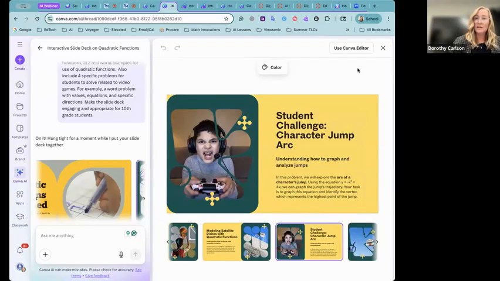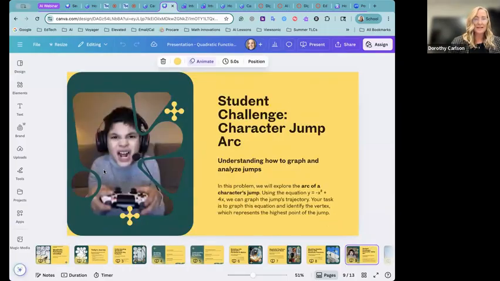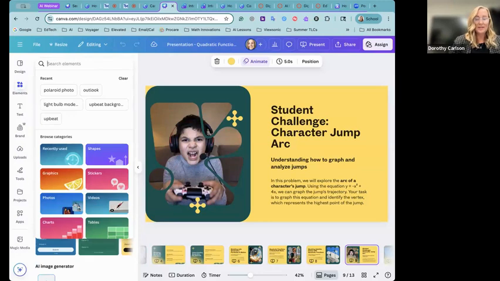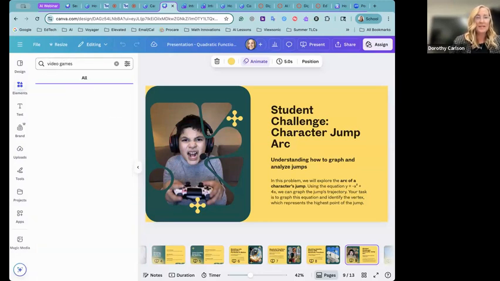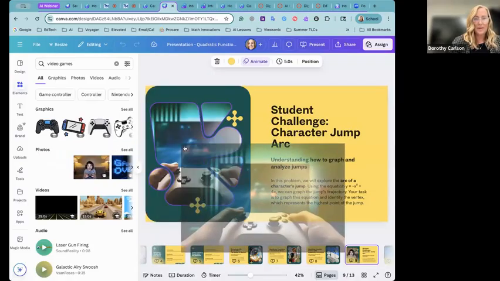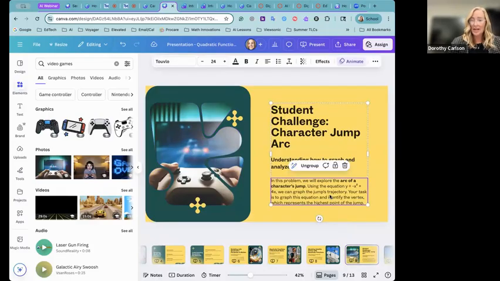So in that case, you can click on Use Canva Editor. And what that will do is open up a design where you can then edit and change, say, this picture, what is in that particular design so that it's a little more engaging for students. It's a little closer to what you wanted. I think this one would probably be better. I'm going to just drop that in there. Okay, yes, that works much better for my slide. You can also go in here and change any of the problem sets that you may want to be different or just adjust slightly.